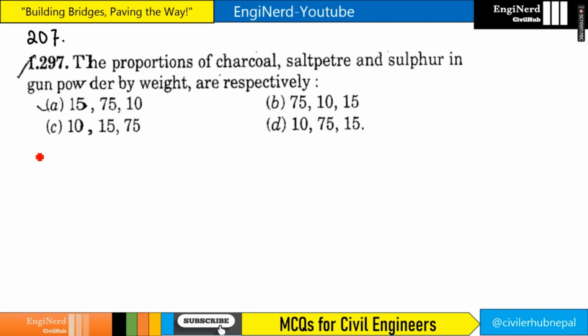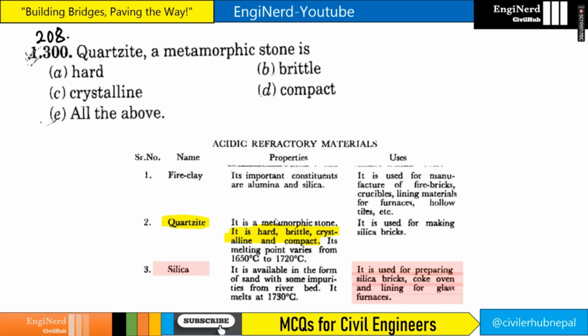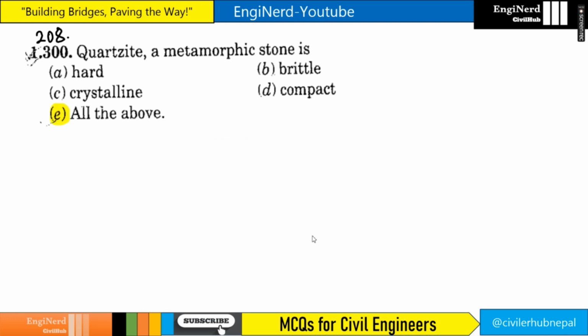The proportions of charcoal, saltpeter and sulfur in gunpowder by weight are respectively. So if you see here, the proportions are 15, 75 and 10, right? It is the mixture of saltpeter, charcoal and sulfur, and blasting powder and dynamite are commonly used as well, right? And blasting powder is also known as gunpowder. Quartzite is a metamorphic stone, hard, brittle, crystalline and compact. So everything is correct. All of the above is the answer.